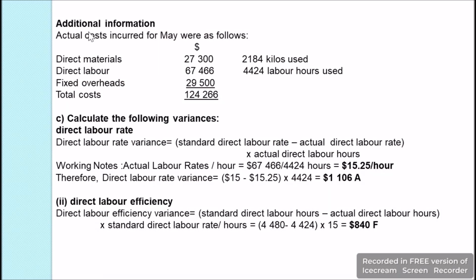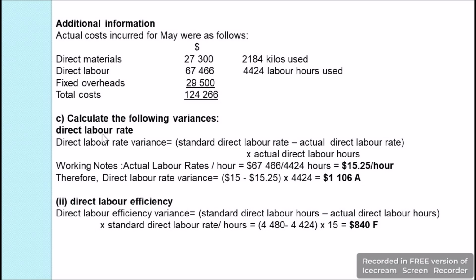$29,120. Furthermore, additional information is provided. Actual cost incurred were as follows. Direct material was $27,300, and for this they have used 2,184 kilos of material. Direct labor which was $67,466, and for this the labor hours was 4,424 labor hours, and fixed overheads was $29,500, and the total cost was $124,266. In the C bit of the question, we are asked to calculate the different variances.